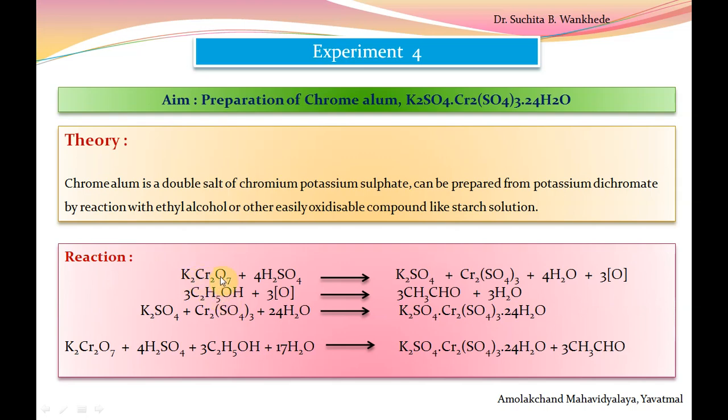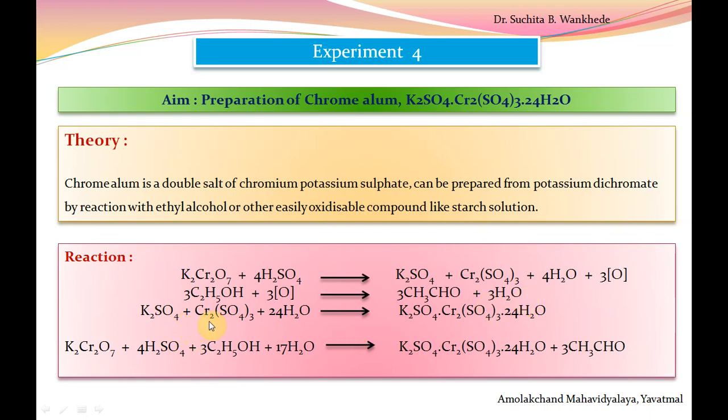Potassium dichromate acts as oxidizing agent that produces nascent oxygen, which then reacts with ethyl alcohol, the reducing agent, and undergoes oxidation. As it is the reducing agent, it undergoes oxidation to give acetaldehyde, that is CH3CHO, with the loss of water molecule.